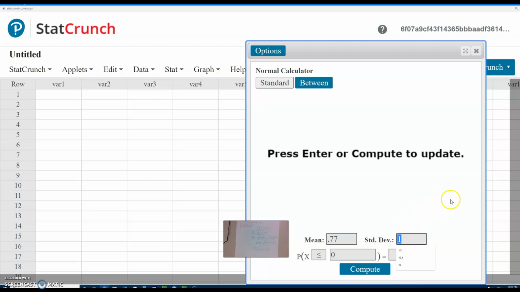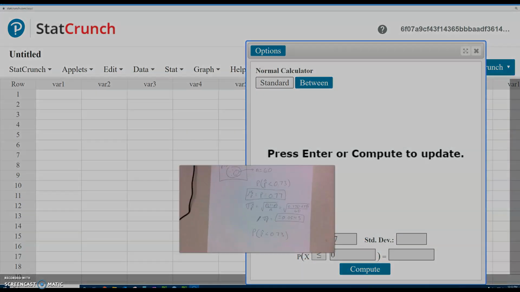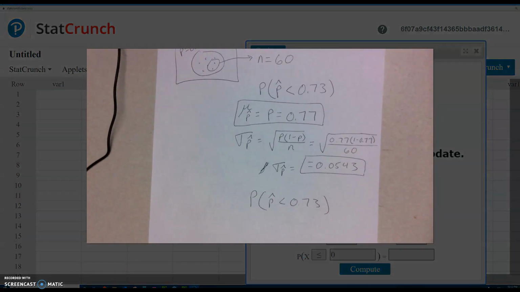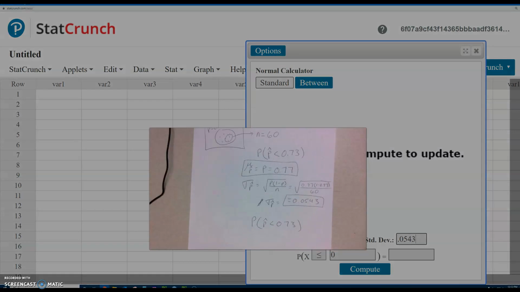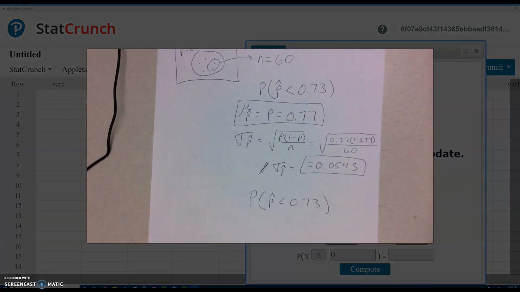The standard deviation of the sampling distribution, 0.73. No, sorry, that wasn't right. What was it? It was this thing, right? 0.0543. And they want to know the probability that the sample proportion is less than 0.73.